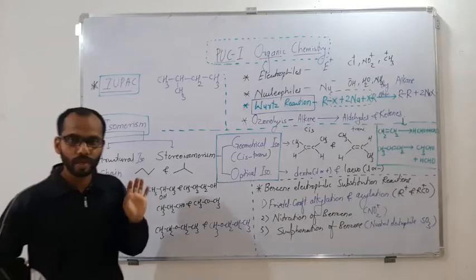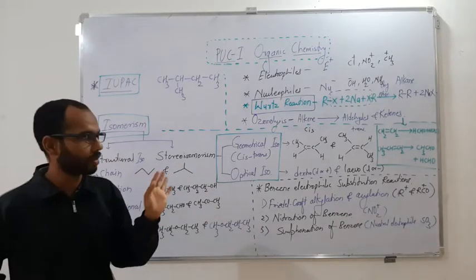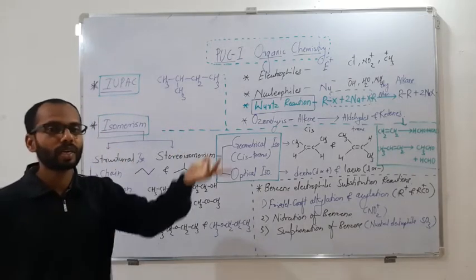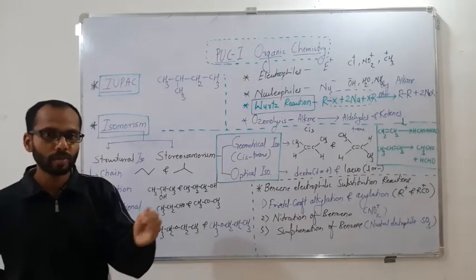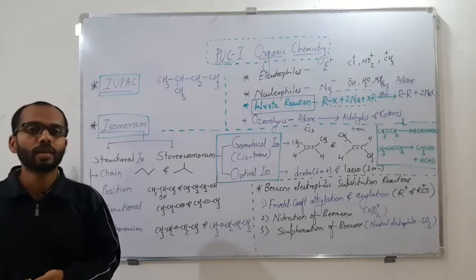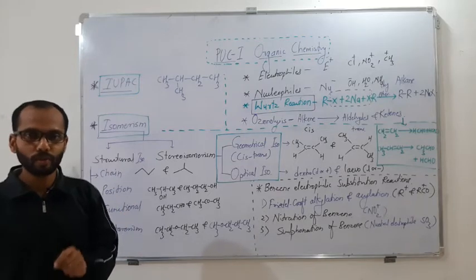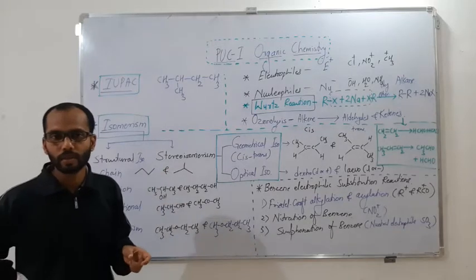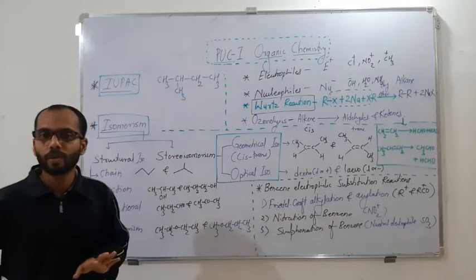Chemistry means there has to be a chemical reaction, and especially organic means there will be n number of reactions. In the first year you have a few named reactions. When we go to the second year syllabus, you will get so many named reactions, and named reactions are basically asked as questions in the examinations. But we will be unable to understand whether it is a named reaction or not. The reason is that if I don't know the name of the reactant for that particular reaction, then understanding the reactant and getting the product will become a very difficult task.